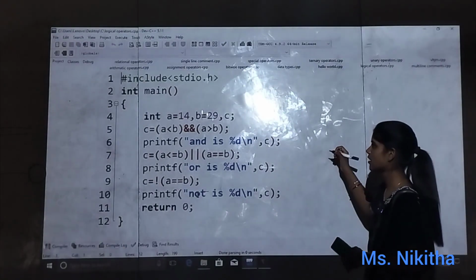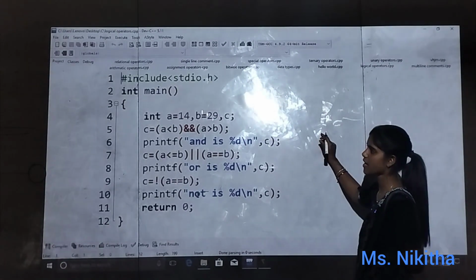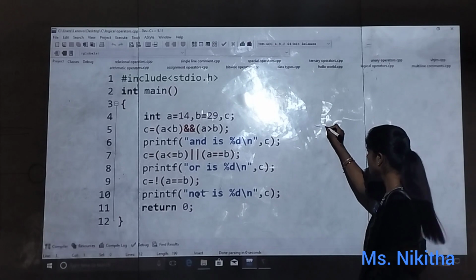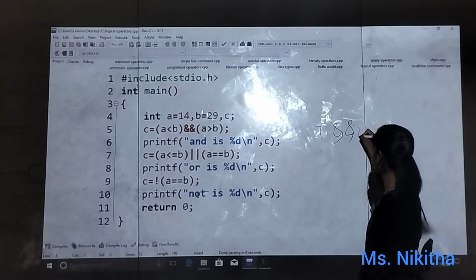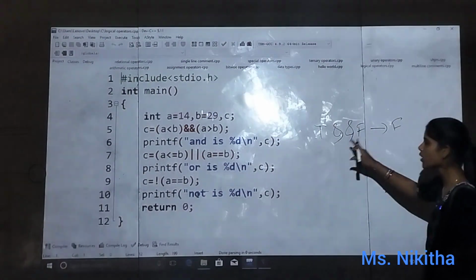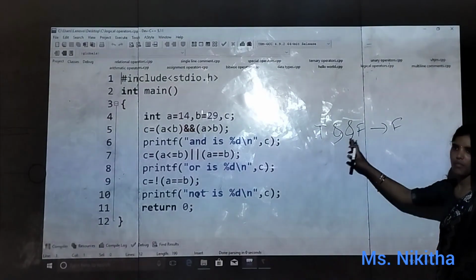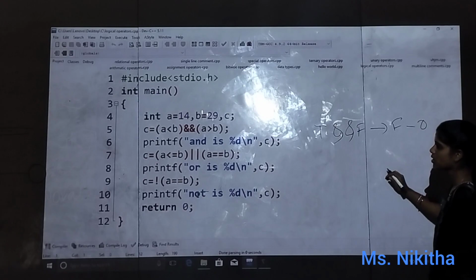So first, our values of A and B are 14 and 29. What we are checking is A less than B. Is that true? A is less than B, that is true, and A greater than B is false. So this results in false. Am I right? True and false. So we have one false, so it will show false, which means it will give 0.